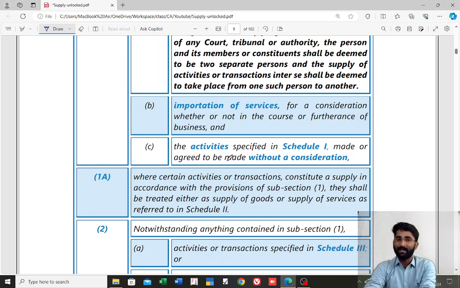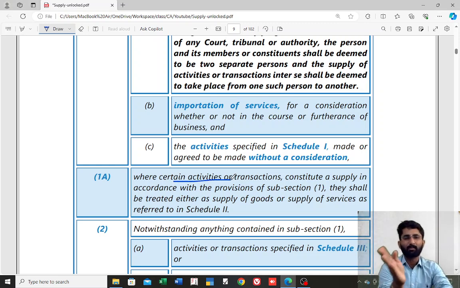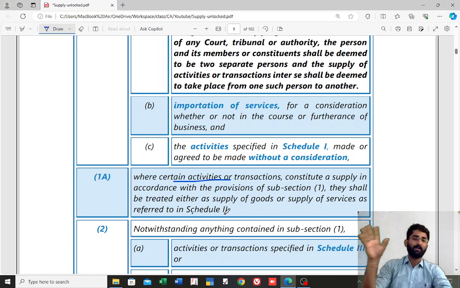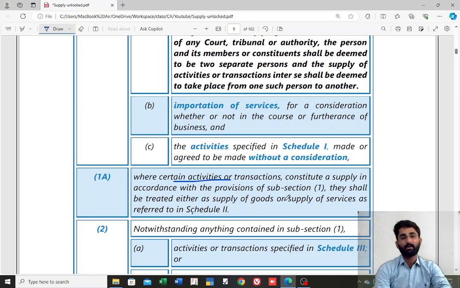Schedule number 1 items. These are schedule number 1 items. Next one, section number 7, subsection 1A. There are certain activities which we had some doubts whether it is supply of goods or supply of service. So usually it is explained by the government in schedule 2, whether it is supply of goods or supply of service. So that we are going to discuss soon in schedule number 2.